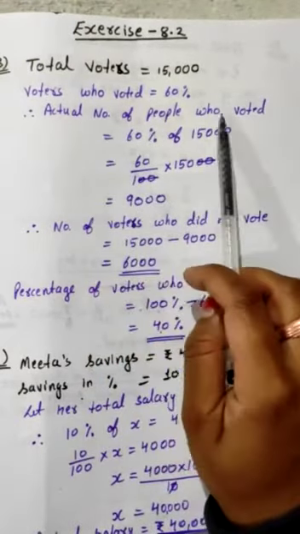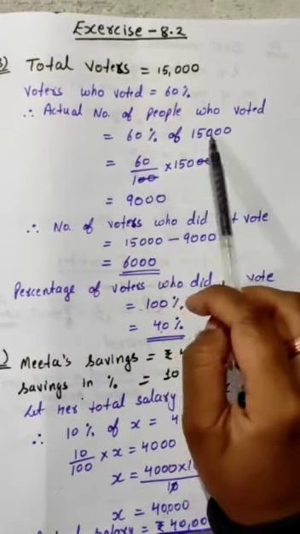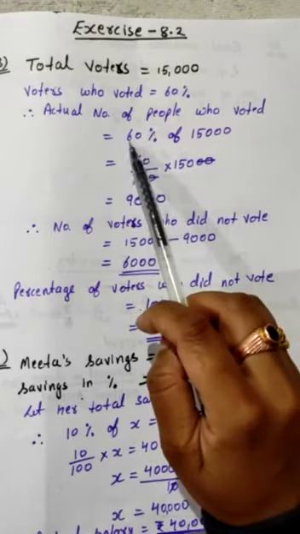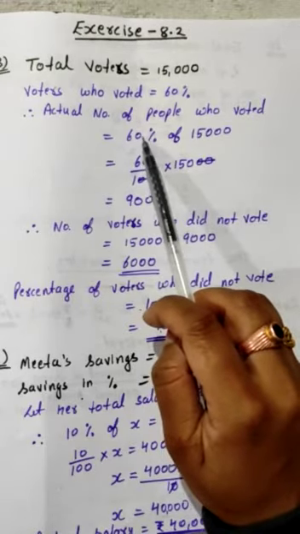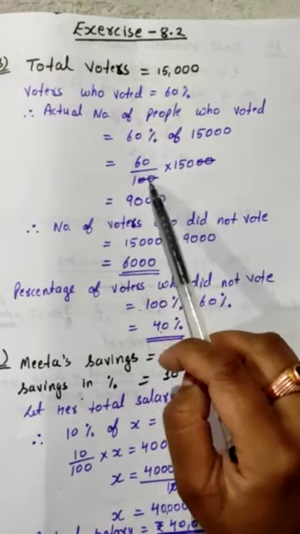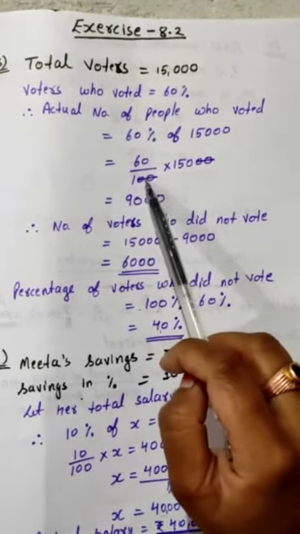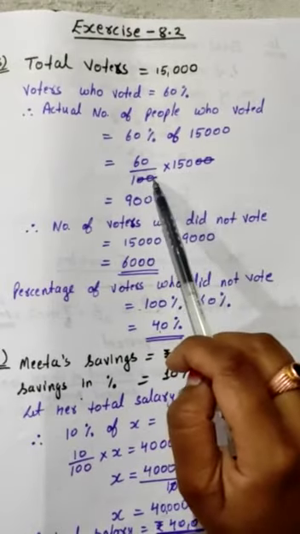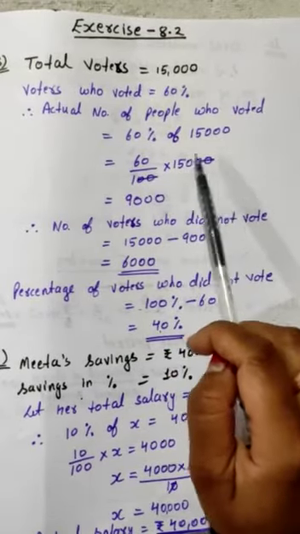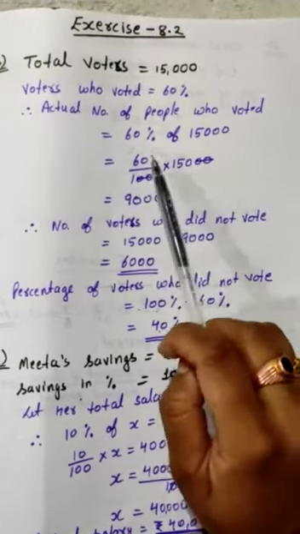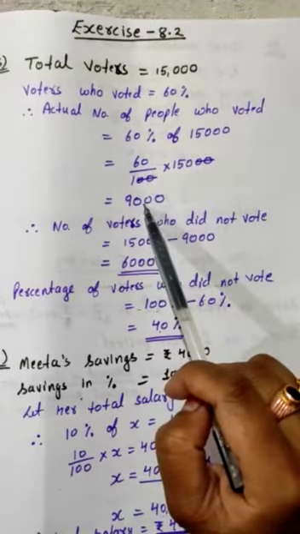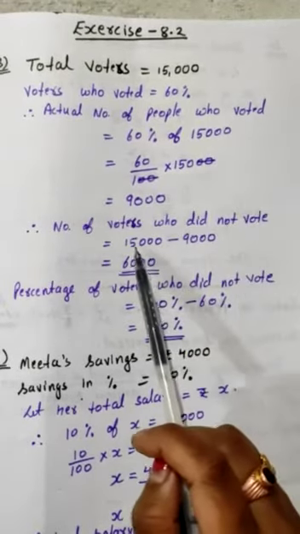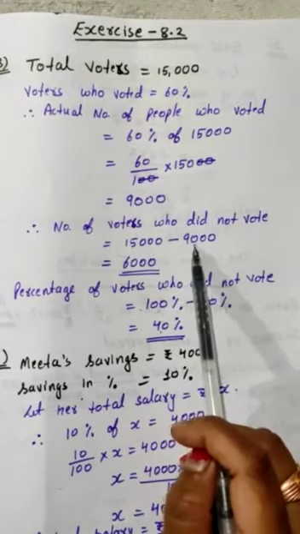First I have calculated the actual number of people who voted. It will be 60% of 15,000. And whenever you have to convert a percentage into a fraction, you have to divide it by 100. So 60 upon 100 into 15,000. The 2 zeros here and 2 zeros here will cancel each other. 15 sixes are 90 and 2 zeros. So 9,000 people actually voted out of 15,000. So how many did not vote? That will be 15,000 minus 9,000.